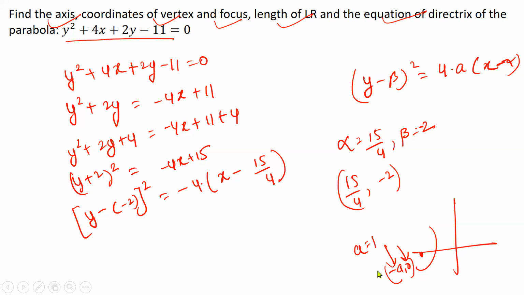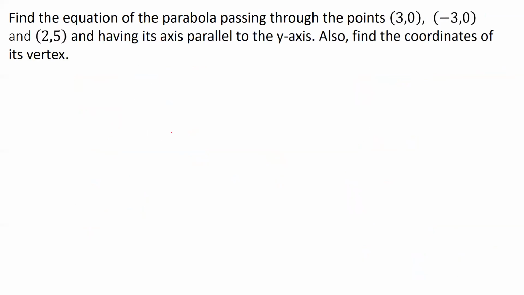So always proceed in this way and never try to mug up the chart that I have provided, right? Let's take up one more question.